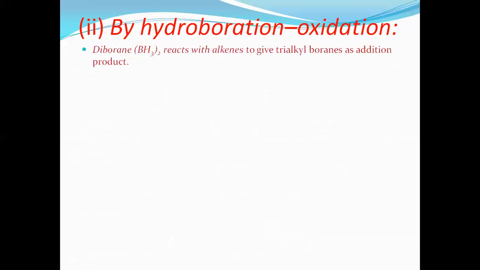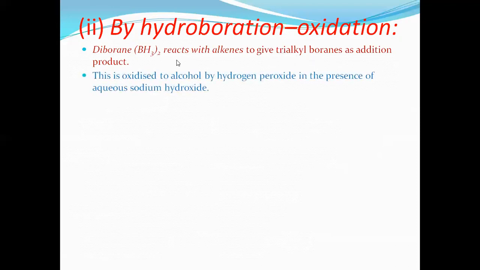Now the second method, hydroboration oxidation. Here diborane is used. What is diborane? B2H6, which can also be written as BH3 twice. It is called diborane. It reacts with alkenes to give trialkyl boranes, which are the addition product.